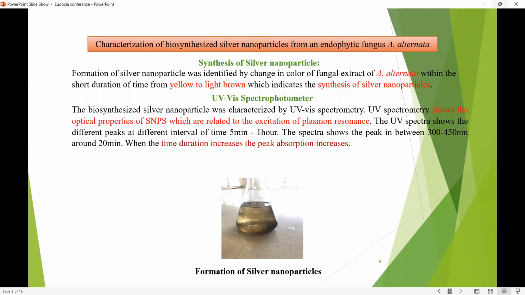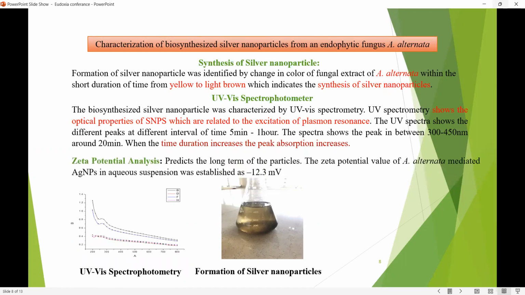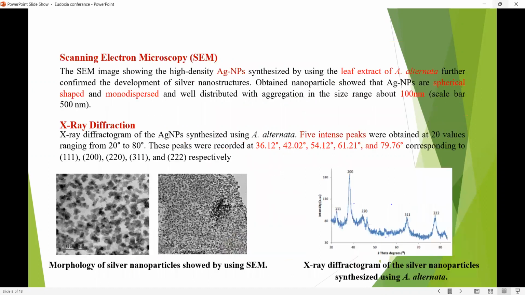Usually we can see the time interval from 5 minutes to 1 hour, where you can see the increase in the peak absorption. Then we went for zeta potential analysis, a second kind of characterization, which predicts the long-term stability of the particles. Here the zeta potential is minus 12.3 millivolts, as you can see in the graph. Then we went for scanning electron microscopy, where the nanoparticles were seen in nano size, less than 100 nanometers. Then X-ray diffraction, with 5 intense peaks where the nanoparticles can be clearly observed.